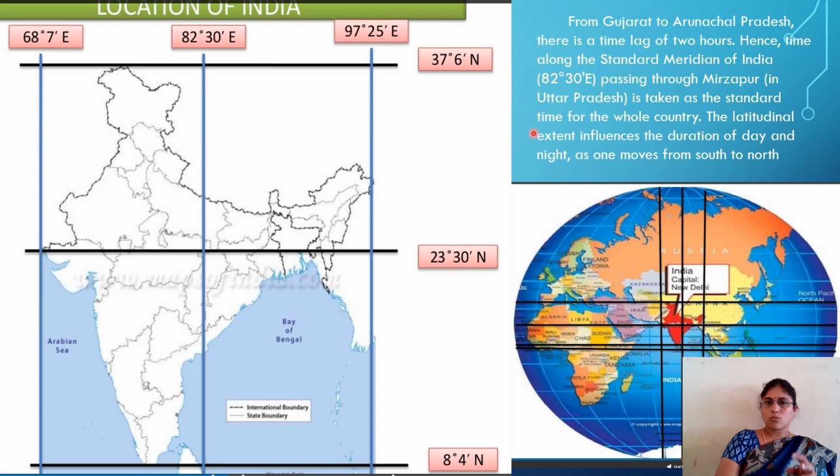So one prime meridian is necessary to avoid time confusions. We follow only one prime meridian for the entire nation's standard time, that is Indian Standard Time, IST plus 5 hours 30 minutes, or 82 degrees 30 minutes. If you calculate 82 degrees 30 minutes into 4, you will get the same timing, minutes to hours: 5 hours 30 minutes is the exact Indian Standard Time. It passes through Mirzapur in Uttar Pradesh.